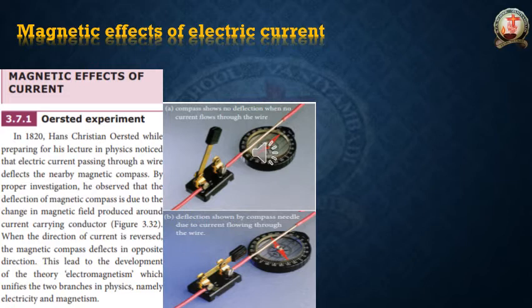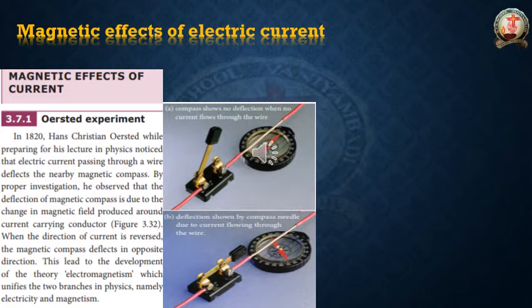Deflection means, will you see again the right side images? At the middle of the magnetic compass, one red colour needle is there. In the first figure, the right side top figure, that needle is exactly parallel to the conductor. Will you observe? Exactly parallel to the conductor. In the second figure, that needle is not parallel to the conductor. It is showing some deflection. The needle is moved.